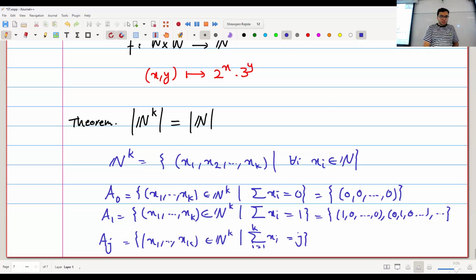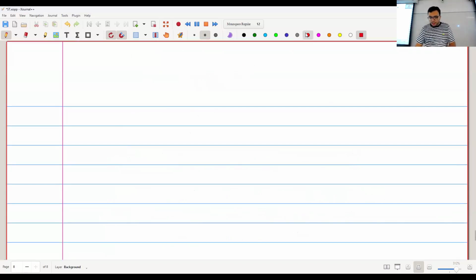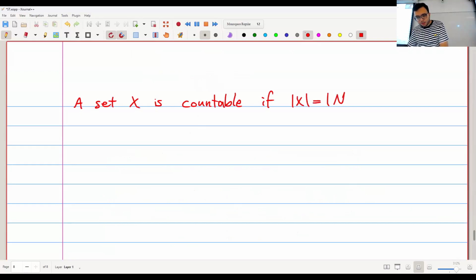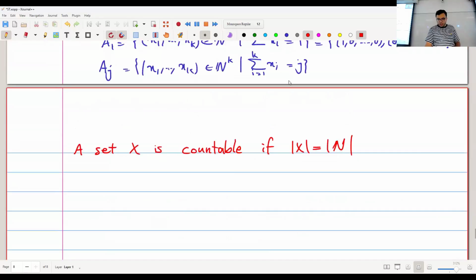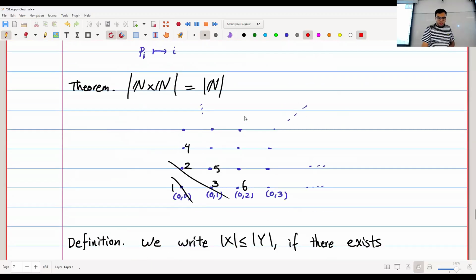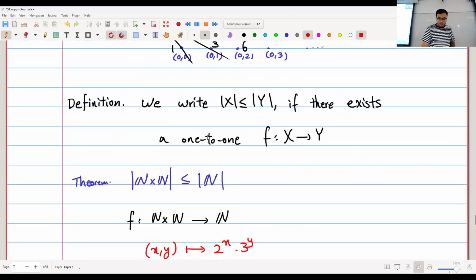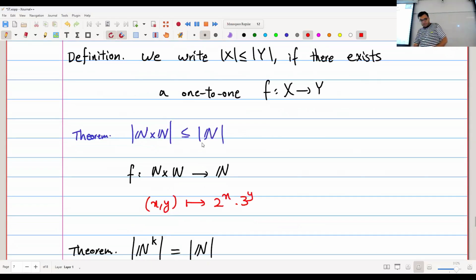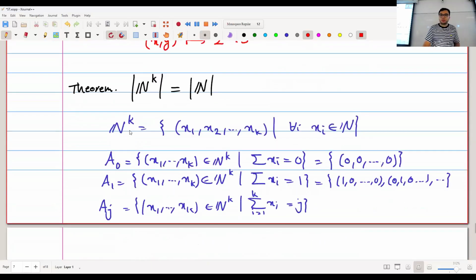So generally, what I'm doing here is called counting. A set X is countable if it has the same size as the set of natural numbers. And what I've shown you so far is that these sets are countable: the set of even numbers, the set of odd numbers, the set of prime numbers, the set of pairs of natural numbers, and the set of k-tuples of natural numbers. These are all countable.